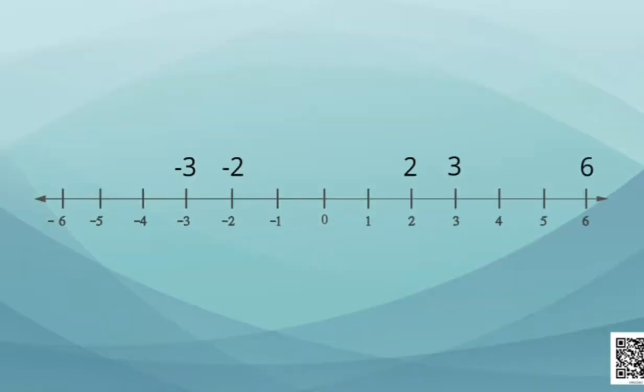Now our next number is 1 upon 2. How can we show this on a number line? We have talked about it earlier also. At exact midpoint between 0 and 1, we can show 1 upon 2. We will also see some other easier ways of representing it a little later. So, our next number is under root 2, which is an irrational number. So, how can we express this one on a number line? So, come, let's look at the technique of representing an irrational number on a number line.